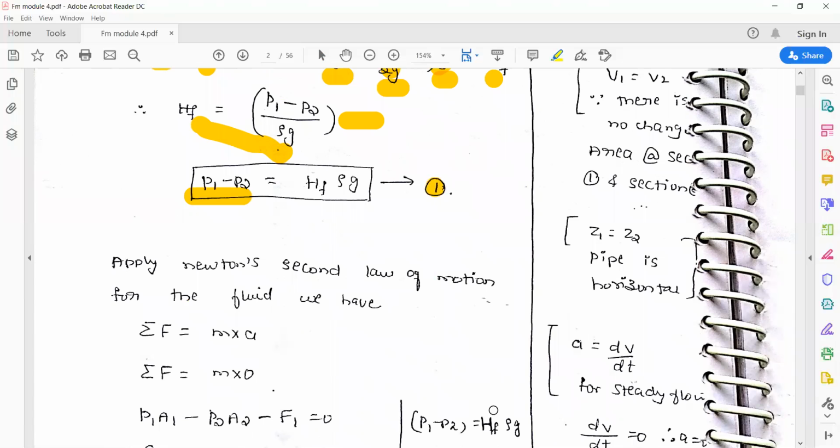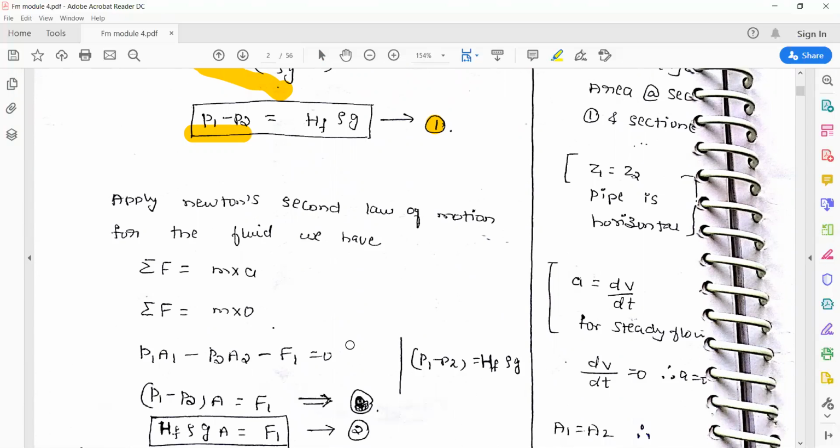So later, if you apply Newton's second law of motion, that is summation of force is equal to mass into acceleration. But acceleration becomes zero because we assume there is a steady flow. So change in velocity with respect to time becomes zero. So that's why acceleration becomes zero here. So that's why summation of forces is equal to zero.